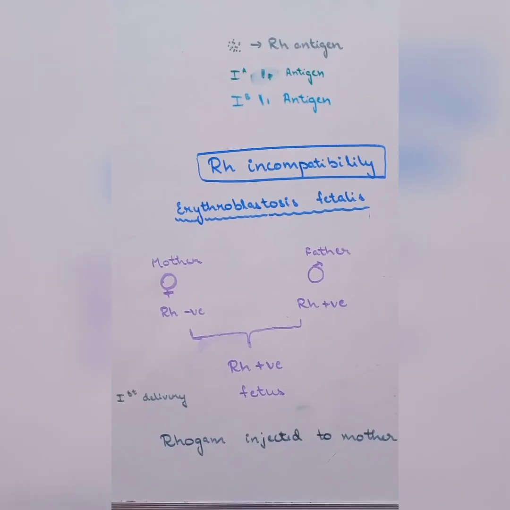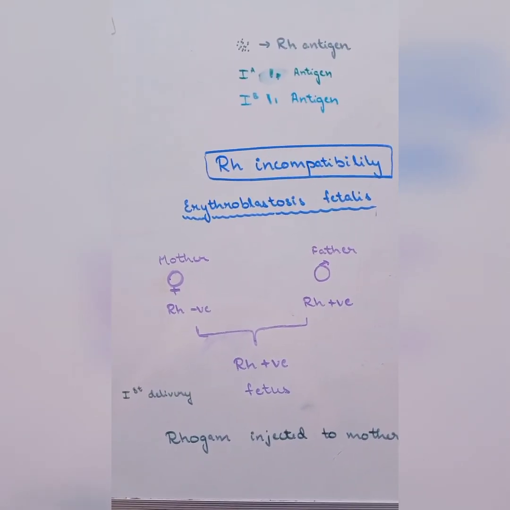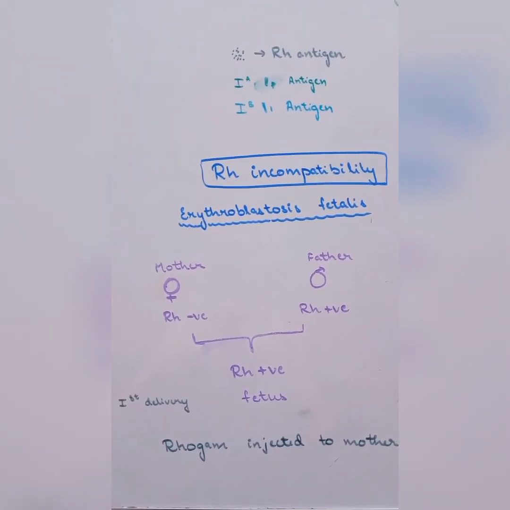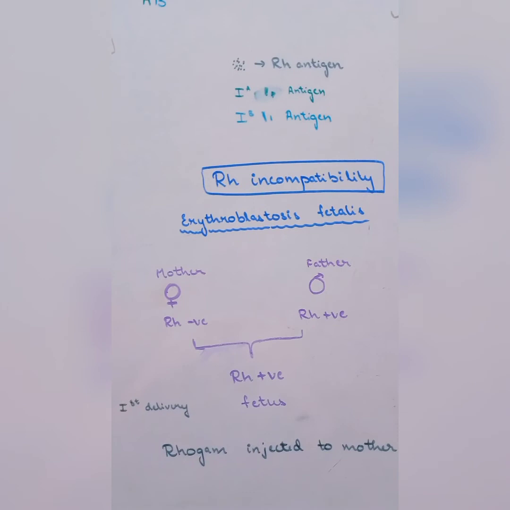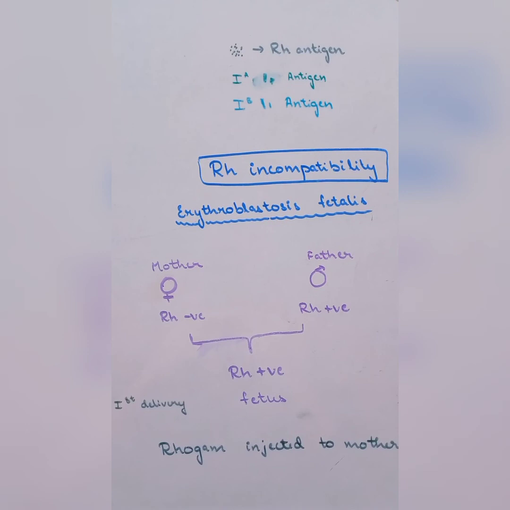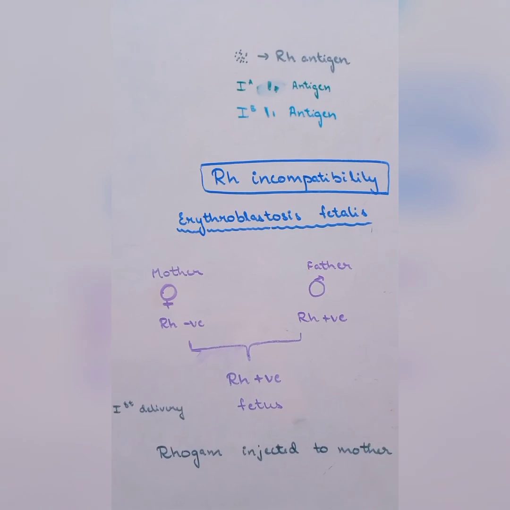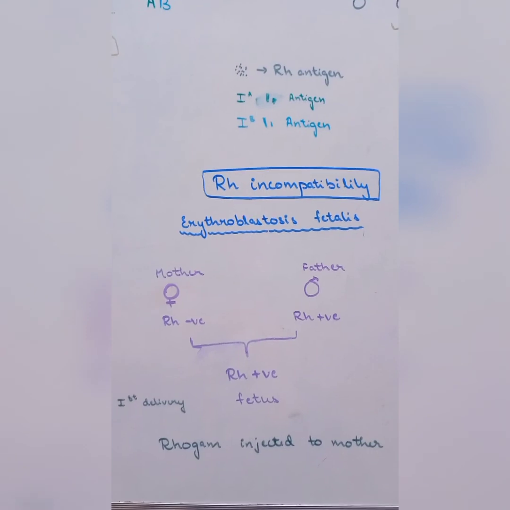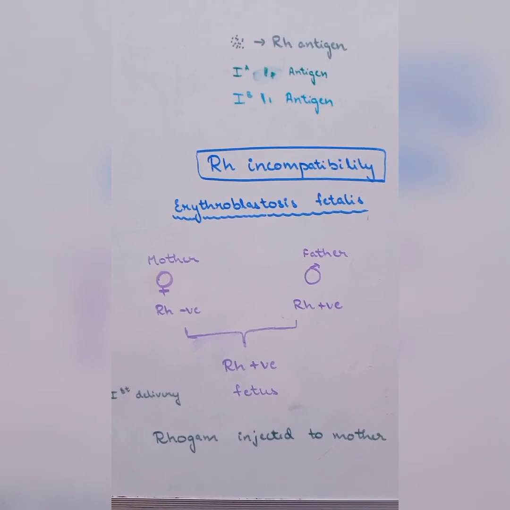After the first delivery of the mother, now Rhogam injections are injected to the female. It has natural anti-Rh antibodies which prevent the female body from making new antibodies, and thus if the antibodies are not formed after the first delivery, other deliveries can occur without any problem.